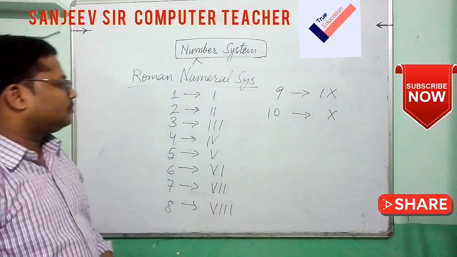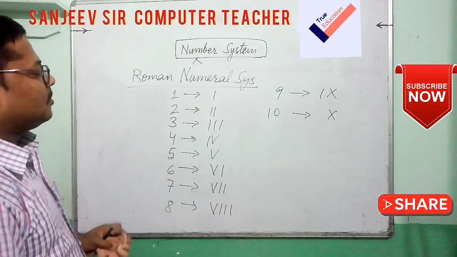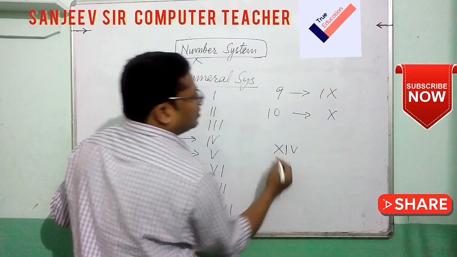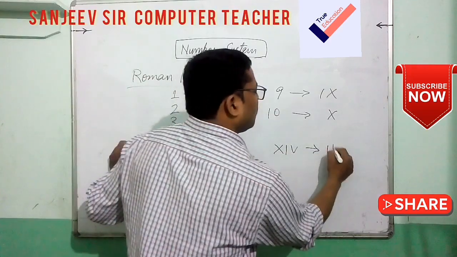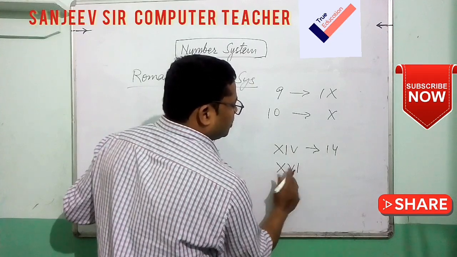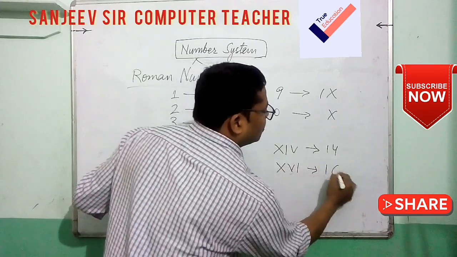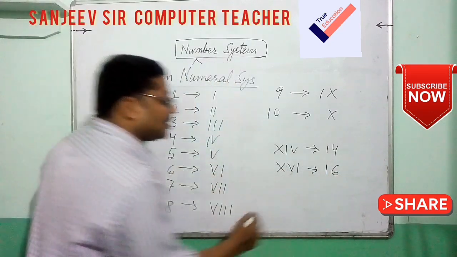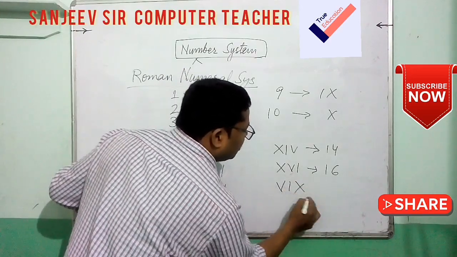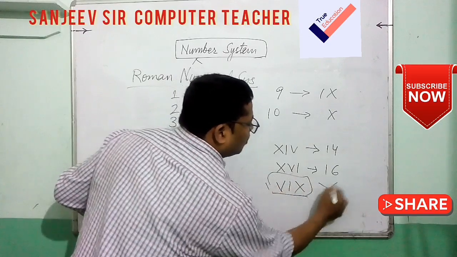So in the Roman number system, if we write like that, suppose this is, what is this? This is 14. And suppose we write like this, what is this? This is known as 16. But in the Roman number system, when I change the order like this, this is not any value, this is wrong.